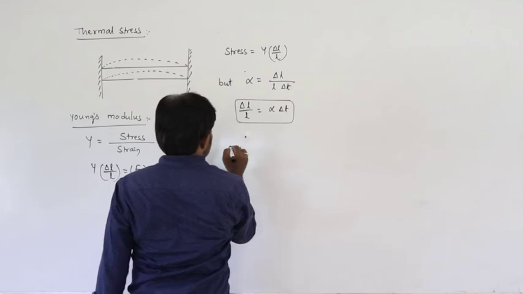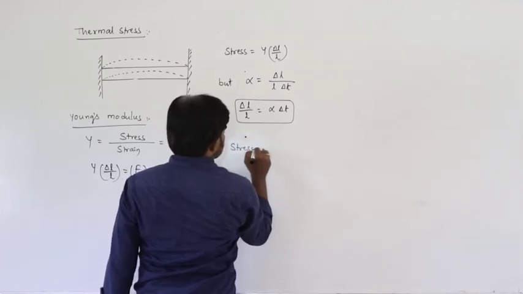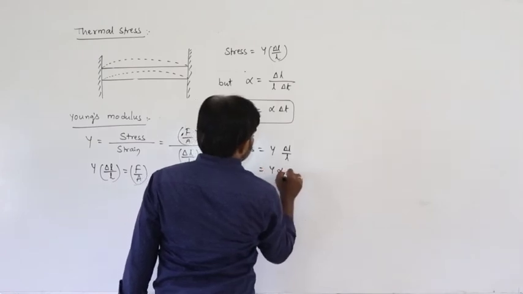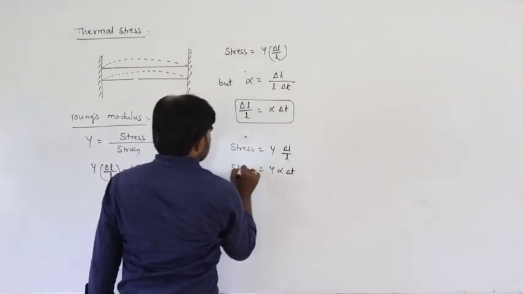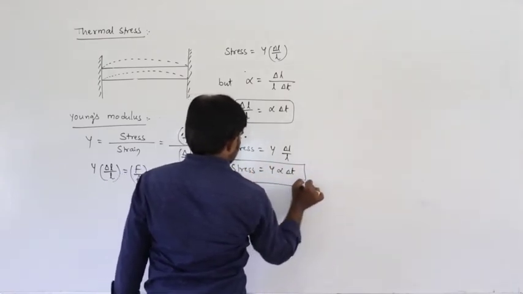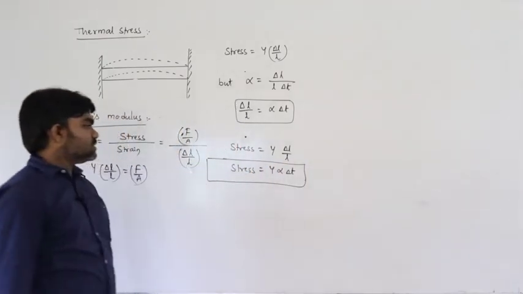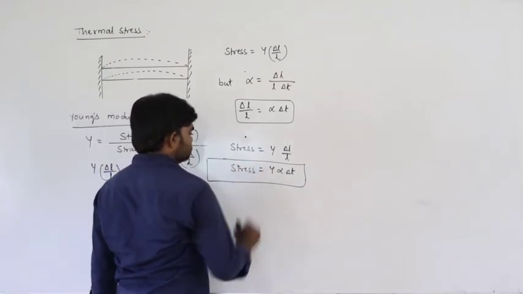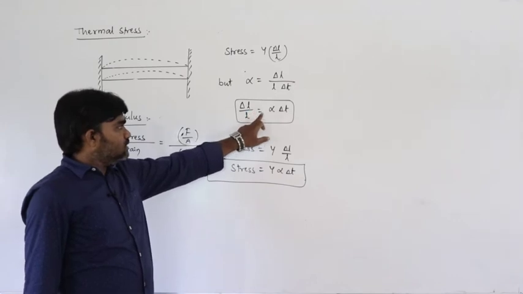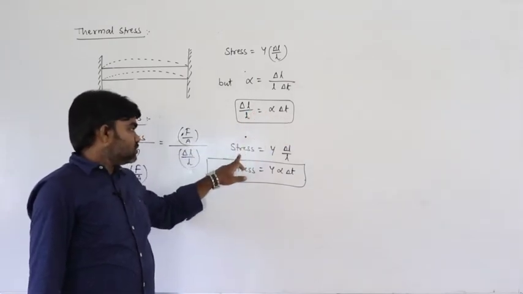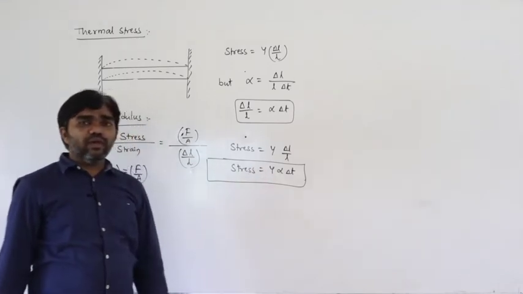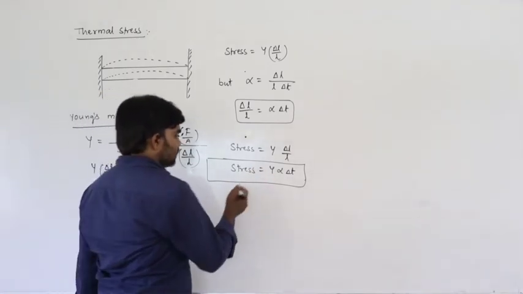So, from this thermal stress can be written as Y into delta L by L, that is Y alpha delta T. Thermal stress formula is Y alpha delta T. Delta L by L is equal to alpha delta T, and stress is equal to Y into delta L by L, so stress can be written as Y alpha delta T. This is the thermal stress.